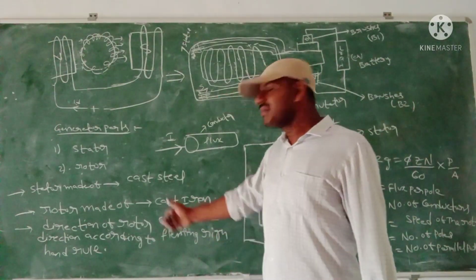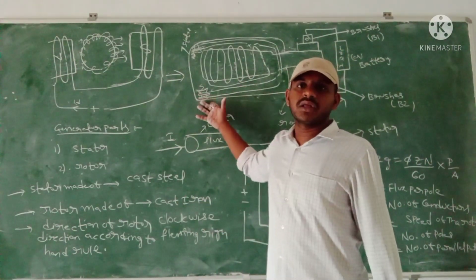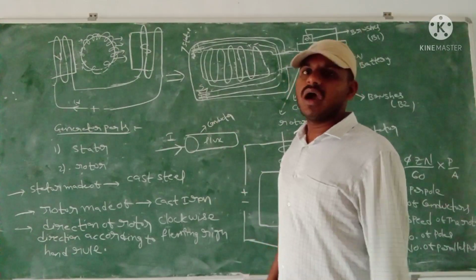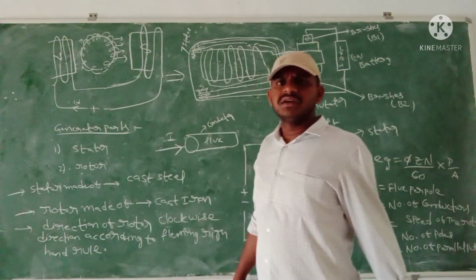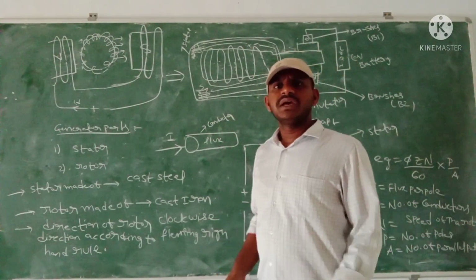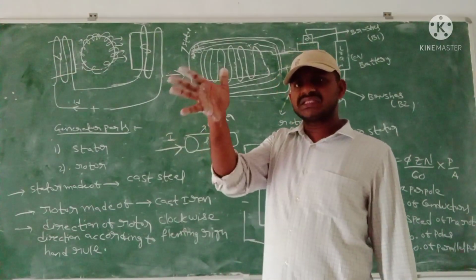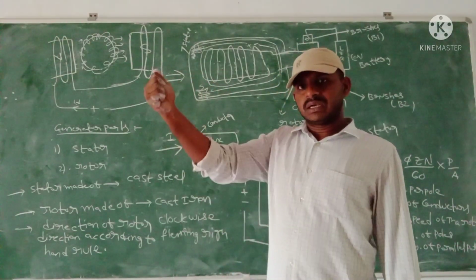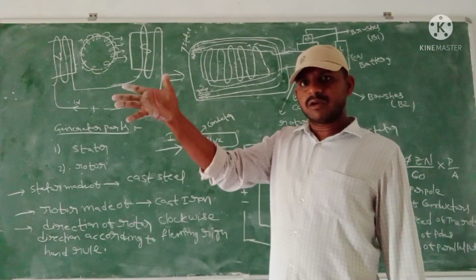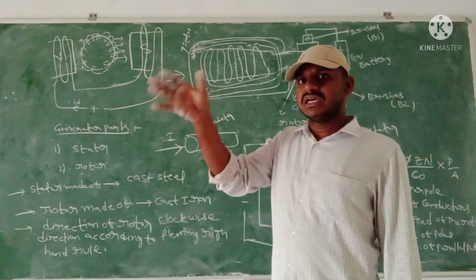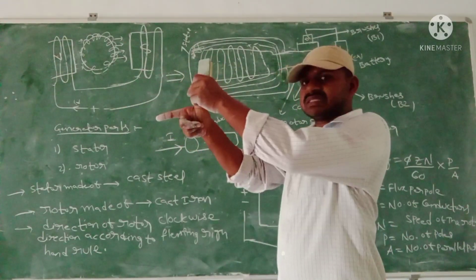According to the Fleming right hand rule, what is the Fleming right hand rule? This is the right hand. You already know that. This right hand generally indicates the thumb.